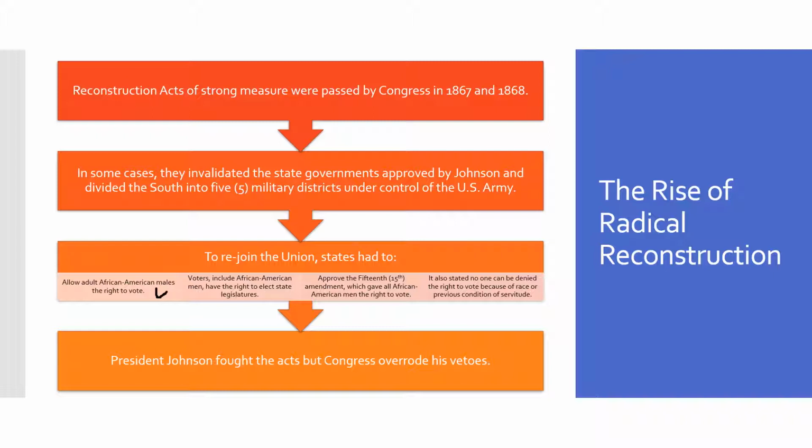voters, including African American men, must have the right to elect state legislatures. They had to approve the 15th Amendment, which gave all African American men the right to vote, and the 15th Amendment also stated that no one can be denied the right to vote because of race or previous condition of servitude, like slavery. Again, President Johnson is going to fight all of these acts, but Congress overrode his vetoes and approved them anyway.